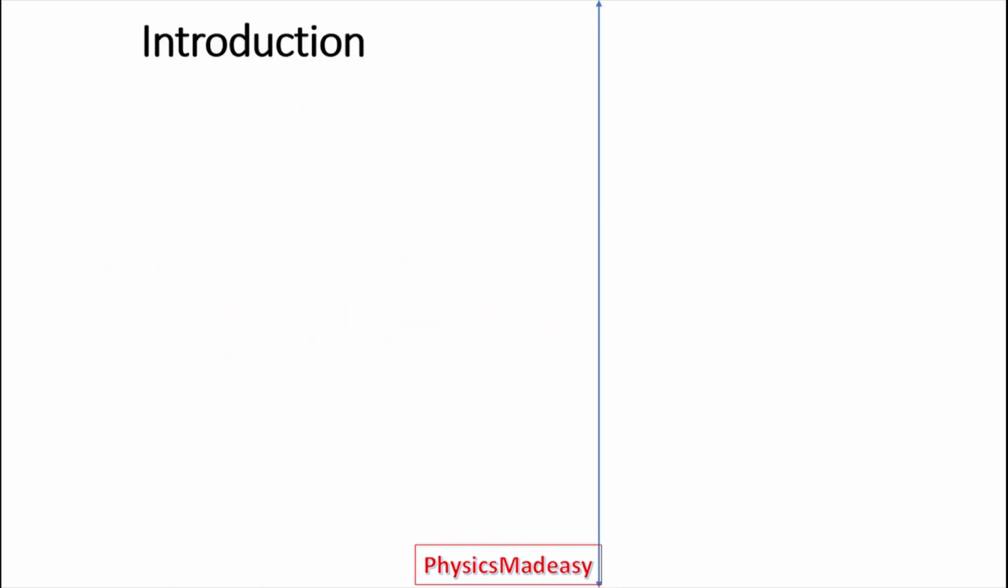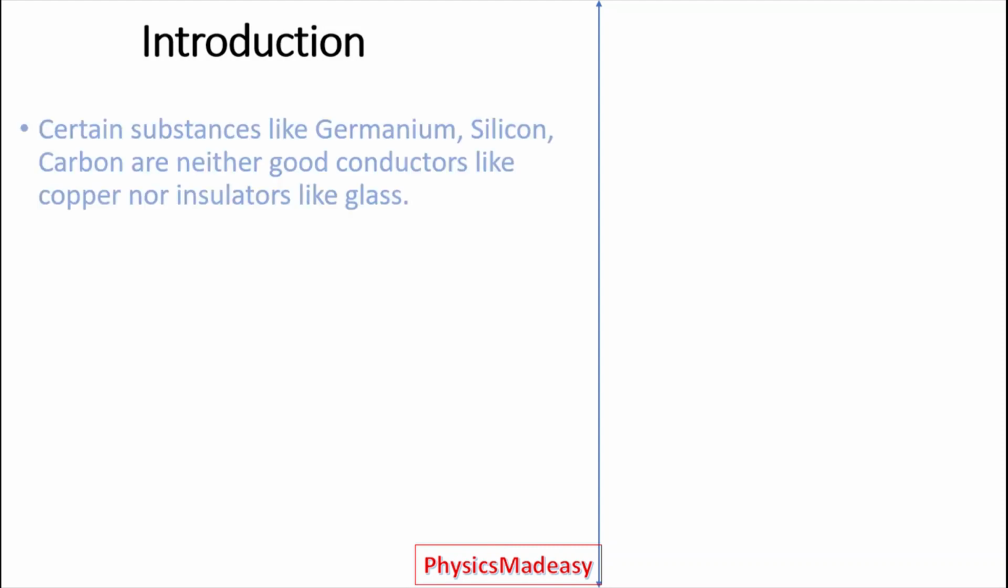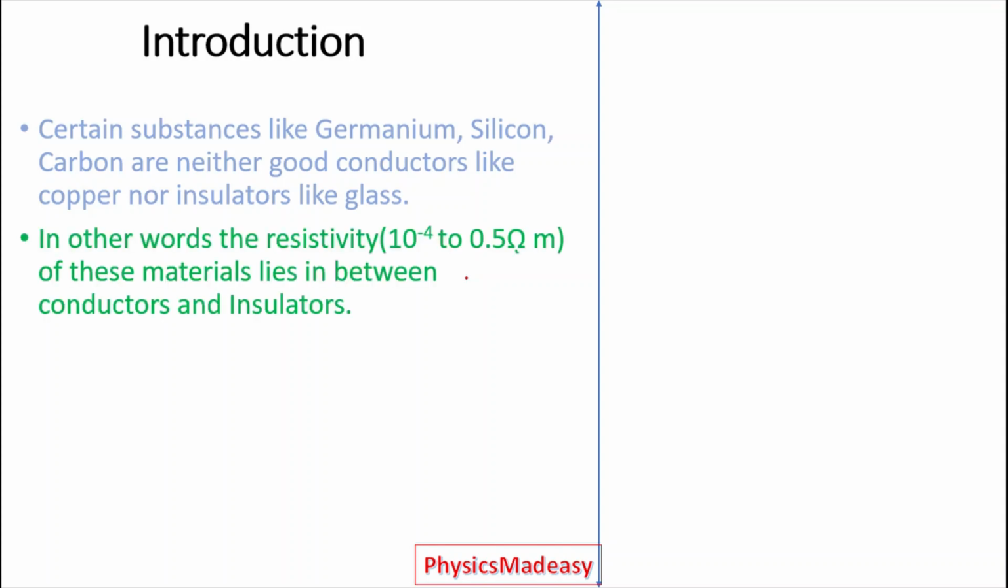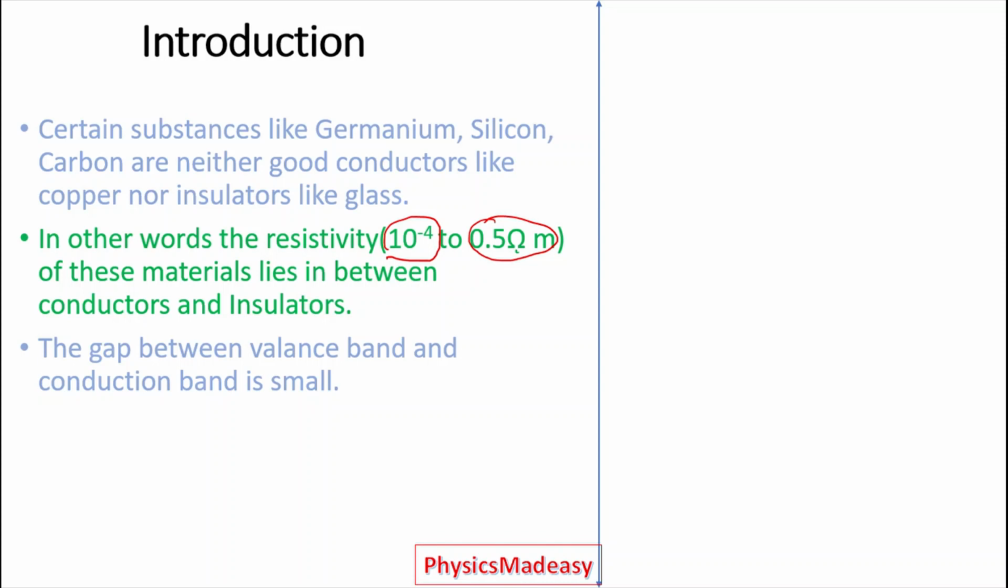Firstly, we'll see the introduction part for this one. As we all know, certain substances like germanium, silicon, carbon are not good conductors like copper, nor insulators like glass. So in other words, their resistivity is about 10 power minus 4 ohm meter to 0.5 ohm meter. So it is in between. These materials lie between the conductors and insulators. The gap between the valency band and conduction band is small in these semiconductors.